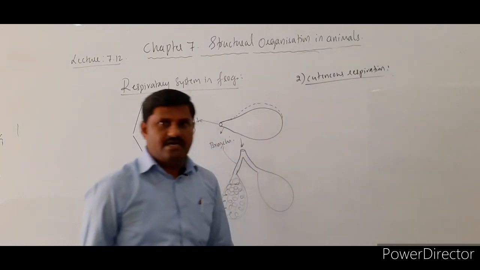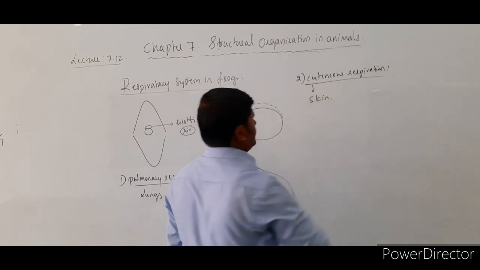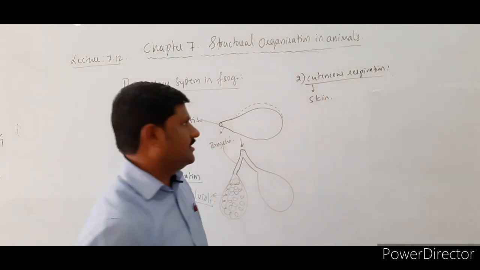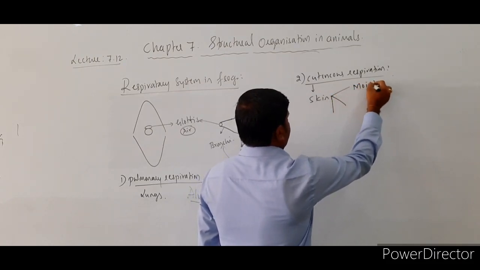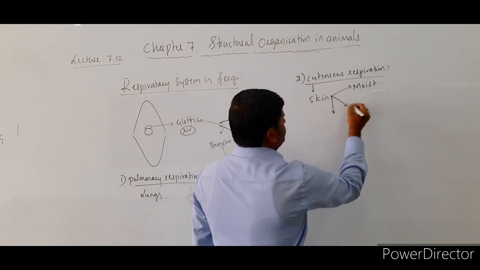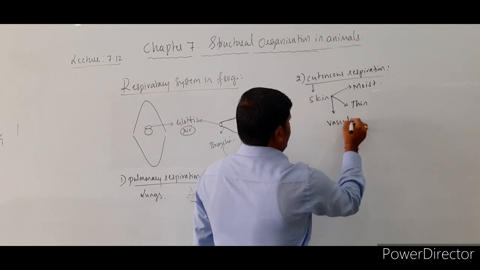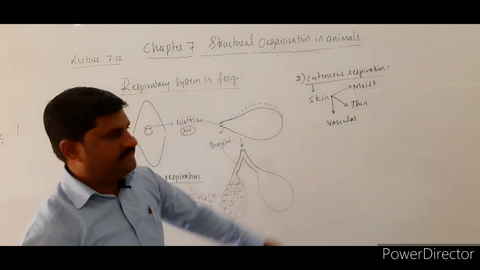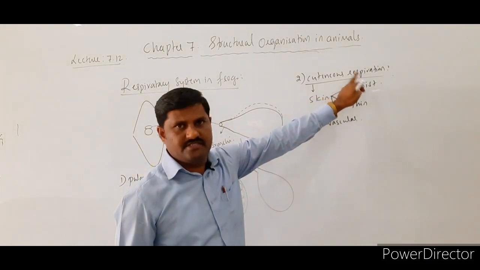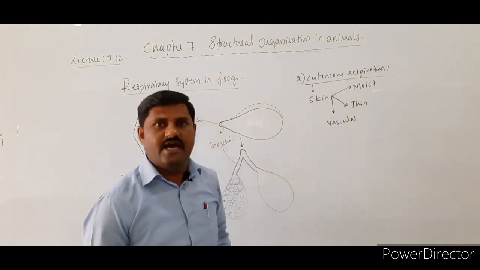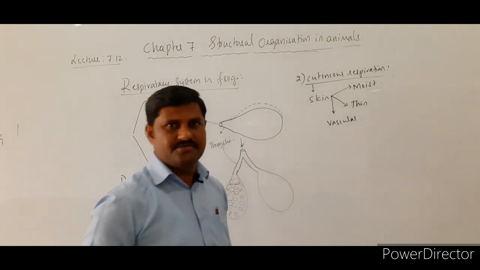Already I have explained that cutaneous respiration is a type of respiration which takes place through the skin. Skin has some unique features: it is moist in nature, it is thin, and it is highly vascularized. Because of these three features, skin helps in respiration. That kind of respiration is called cutaneous respiration.